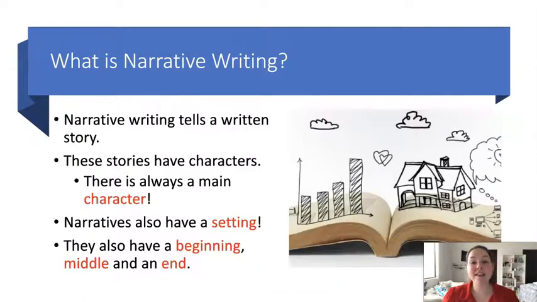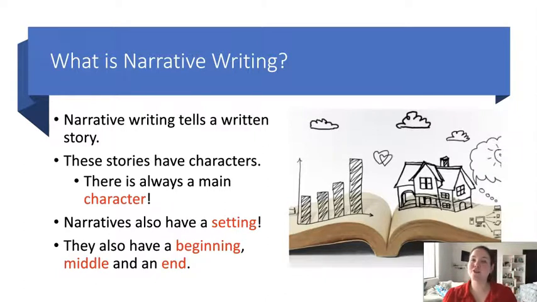Now let's look at narrative writing. Narrative writing tells a written story. Just like any form of narrative, writing has characters. There's always a main character and other characters that interact with this main character. Narratives also have a setting, which is where the story takes place. Narratives also have a beginning part, a middle part, and an ending part.